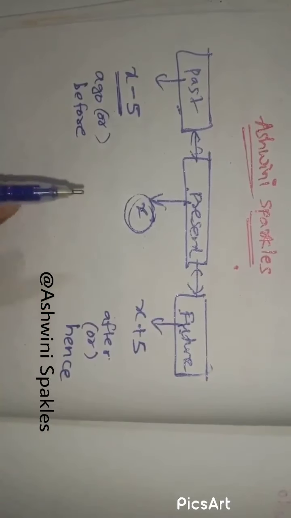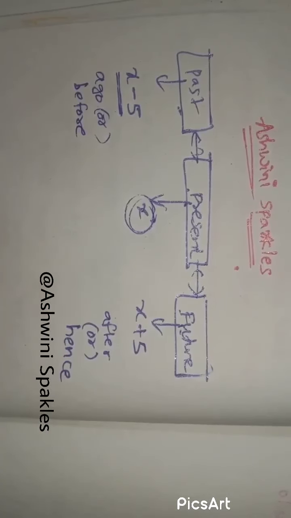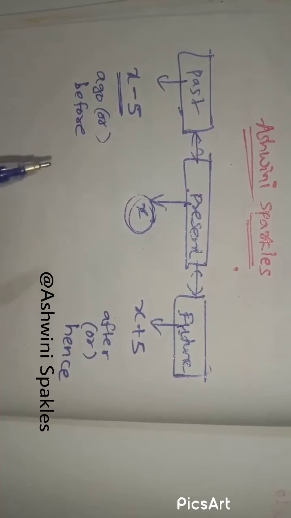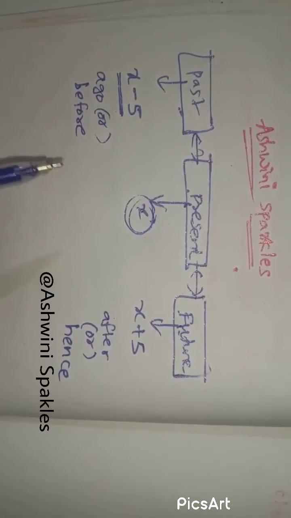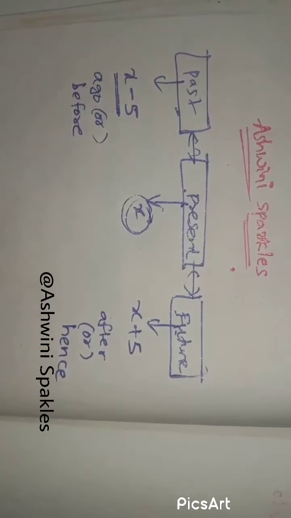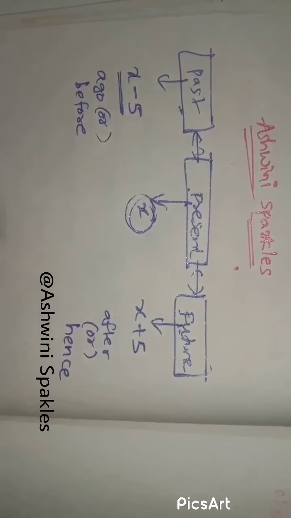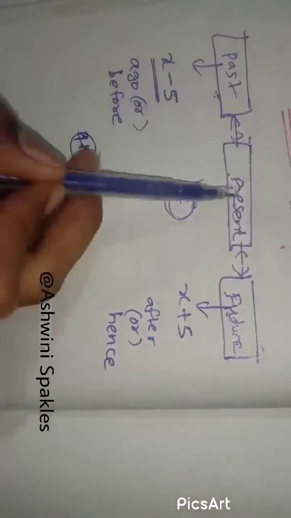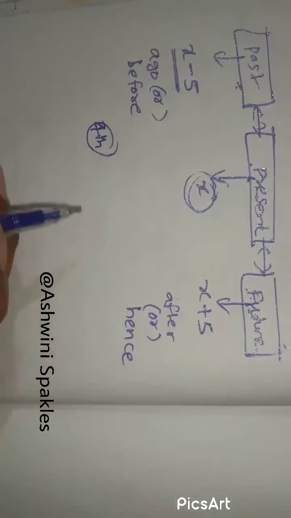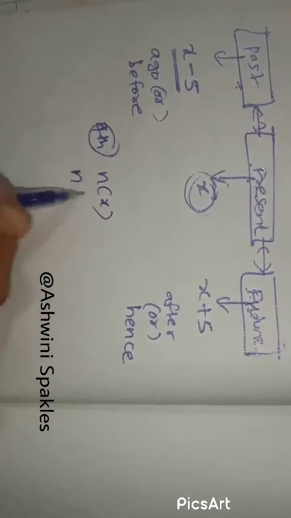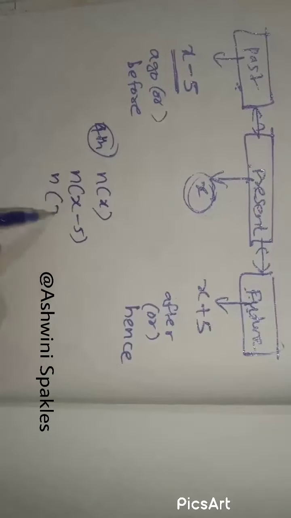Generally, guys, problems on ages do not involve many tricks, but it depends on how we implement the conditions and the ability of the person to do the question. It is simply understanding, not tricks. The fourth important point is that questions are asked in terms of n times of x, for example n times the present age, n times the past age, n times the future age.